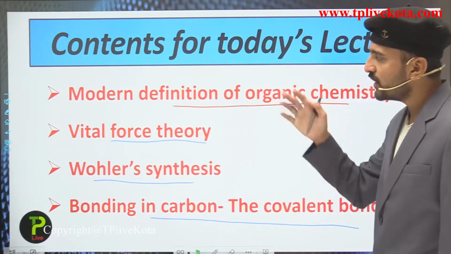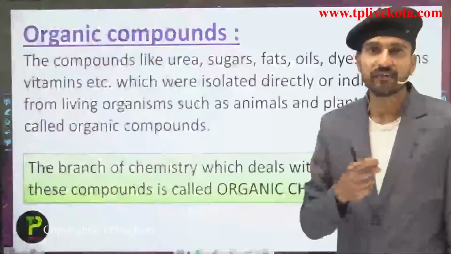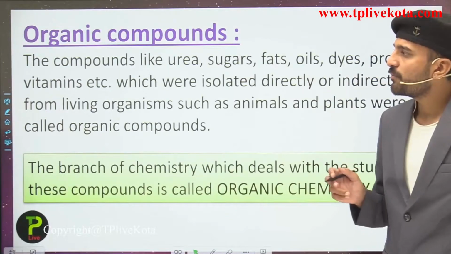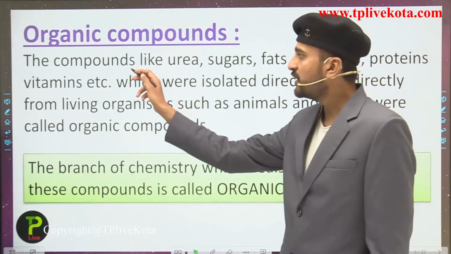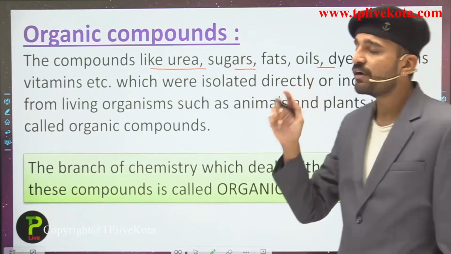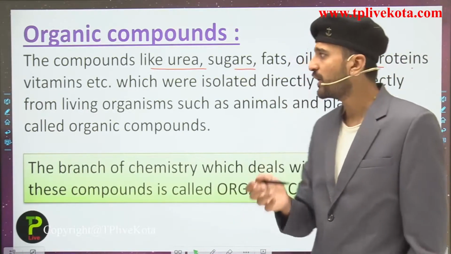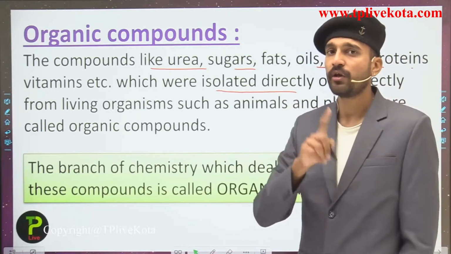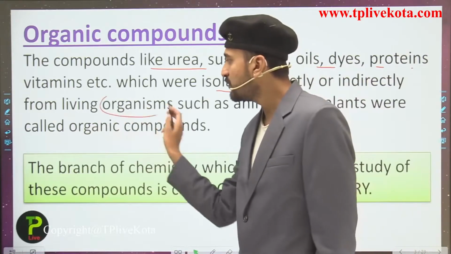So let us now start with the first, that is the modern definition of the organic compound. But first let us have an introduction to organic compounds. Organic compounds are those compounds like urea, sugar, fats, oil, dyes, proteins and vitamins, which are all present in living organisms. They were isolated directly and indirectly from living organisms, and you can see the word organisms.